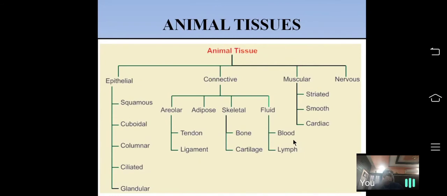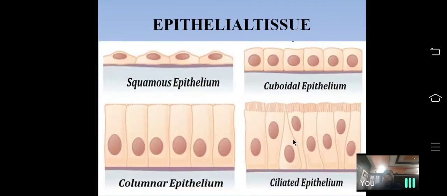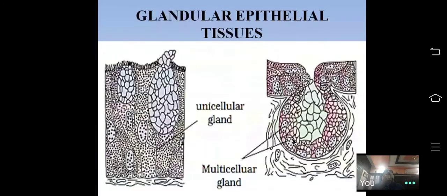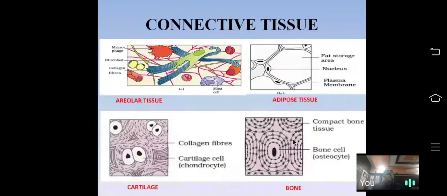In the previous class, I explained about the epithelial tissue and the types of epithelial tissue such as squamous epithelium, cuboidal epithelium, columnar epithelium, ciliated epithelium, and glandular epithelium. Their structure, location, where exactly they are found, and their functions. Today let us discuss another tissue, connective tissue.